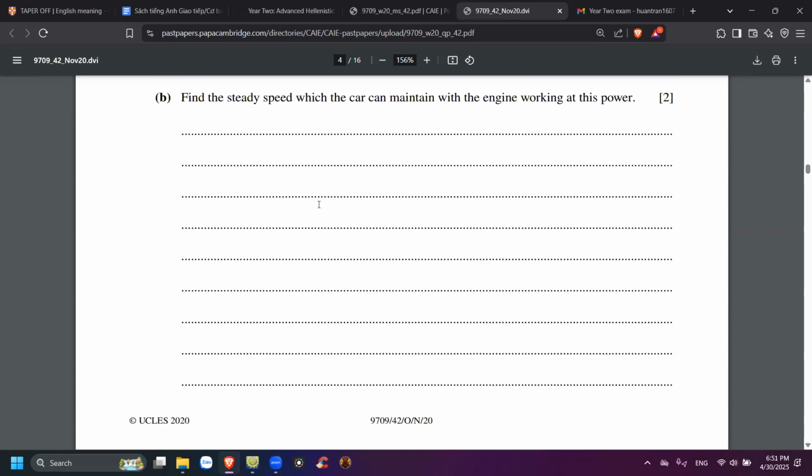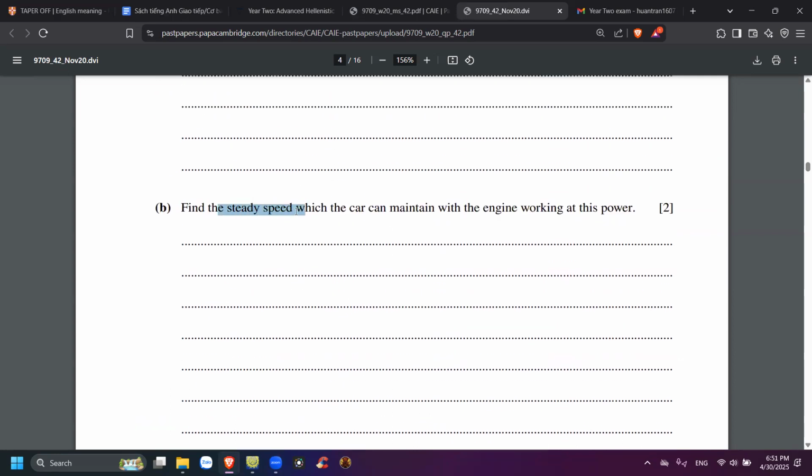Okay, and then B, find the steady speed which the car can maintain with the engine working at this power.